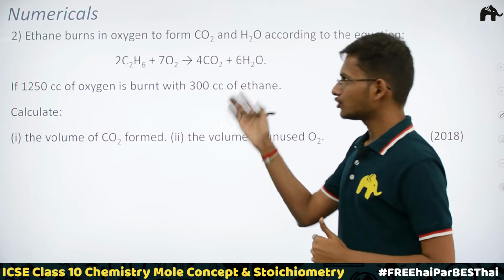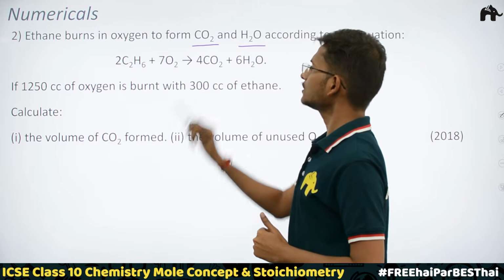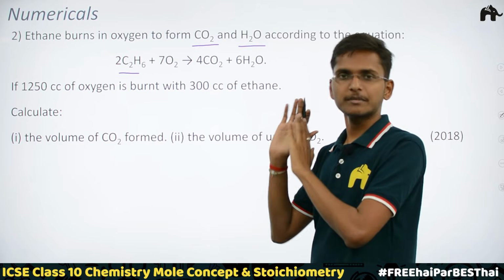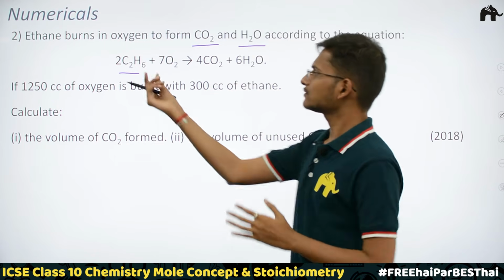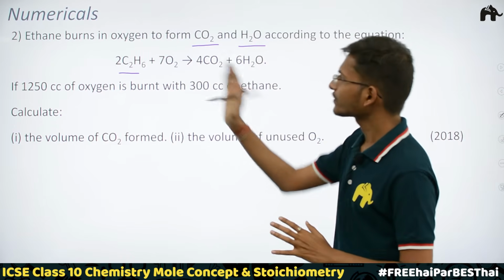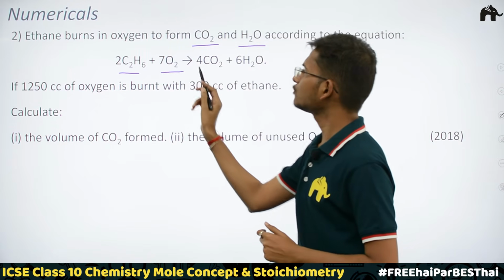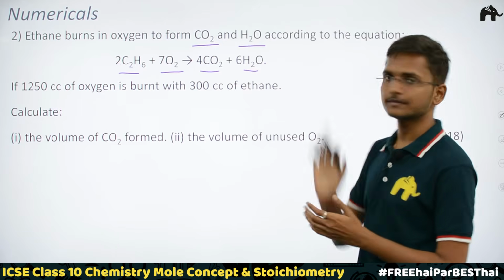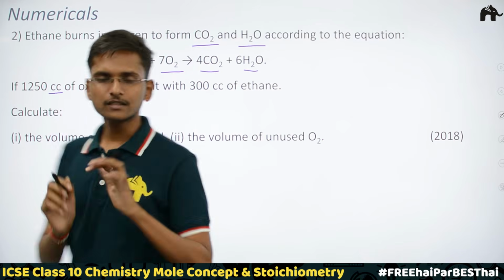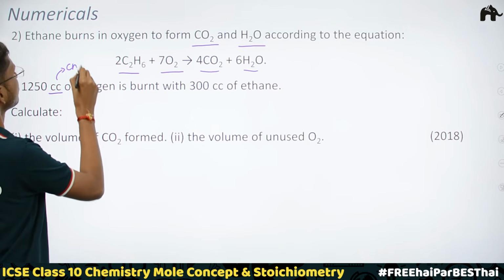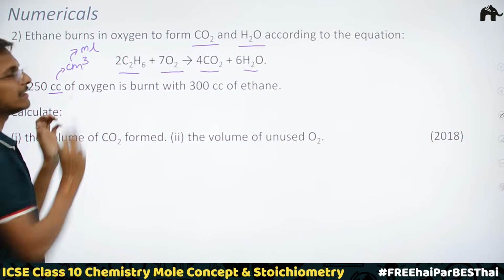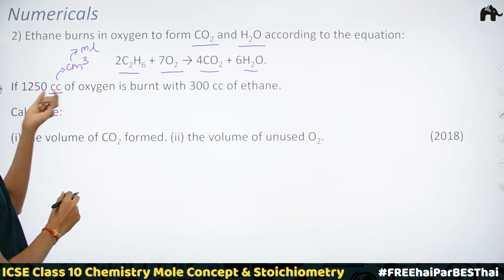Ethane burns in oxygen to form carbon dioxide and water. You can see here, this is ethane. Don't worry about it because we are going to study organic chemistry, the last chapter, in detail. But till that point, just understand that this is ethane. C2H6 is ethane, and it is burning in oxygen to form carbon dioxide and water, according to the equation. Now what they are telling us is 1250 cc. Here cc means cubic centimeter, or we can simply call it cm cube, and this cm cube simply means ml. So they are telling us 1250 ml of oxygen.